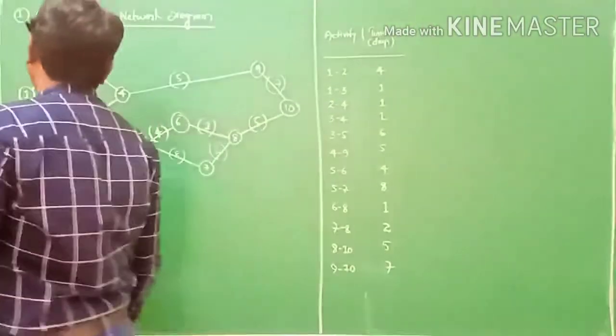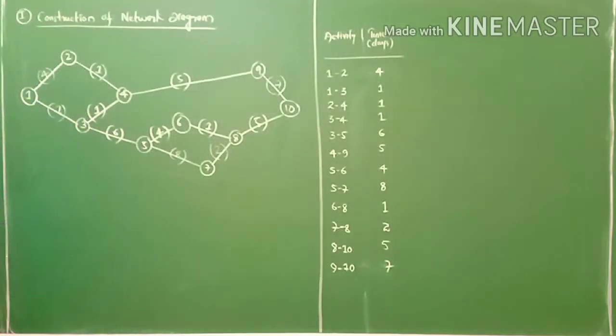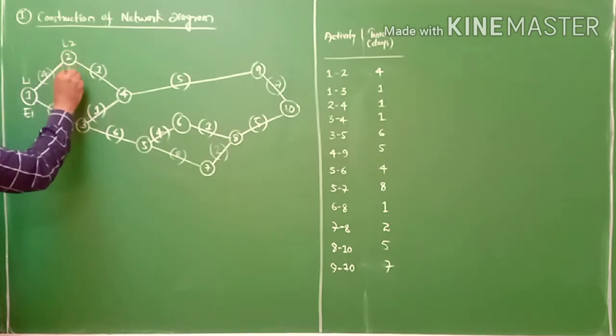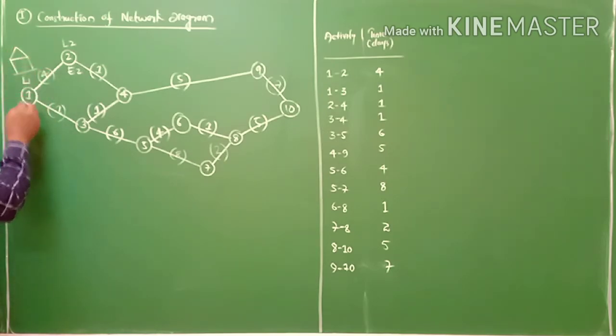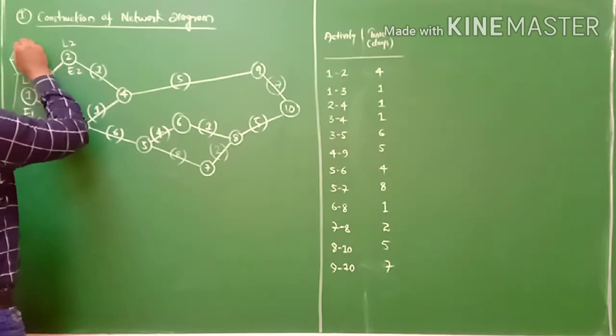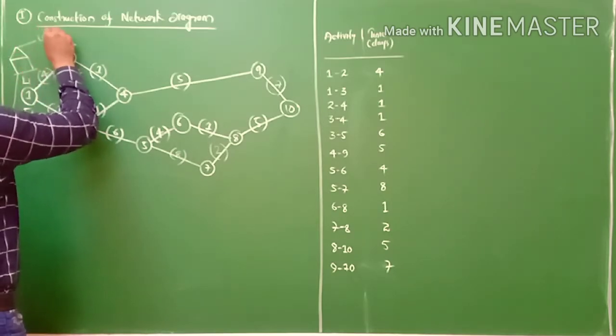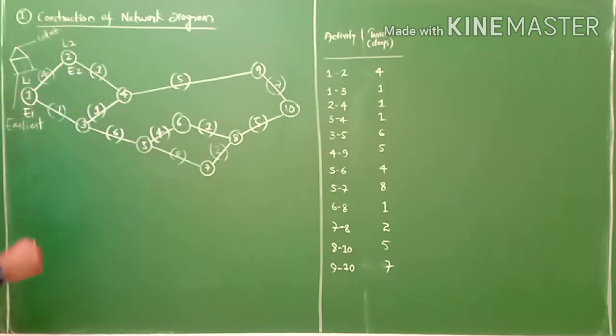Now, write earliest and latest. So this one is L1, E1, L2, E2. What is this earliest and latest? This square is for earliest, and this triangle is for latest, my friend. I'll tell you what earliest and latest mean. Please have a very careful look.